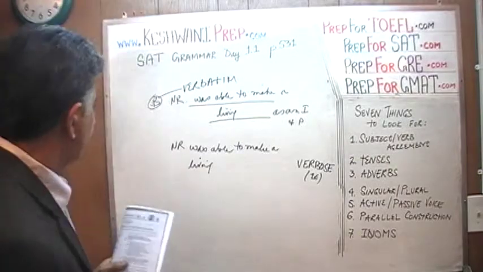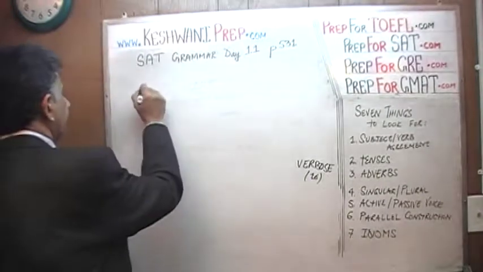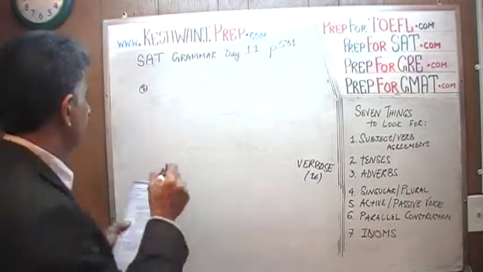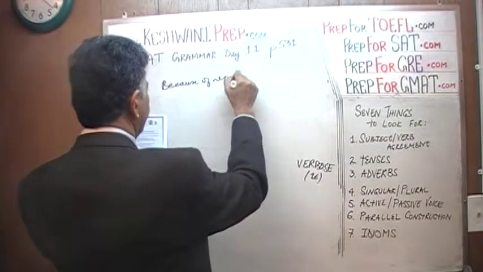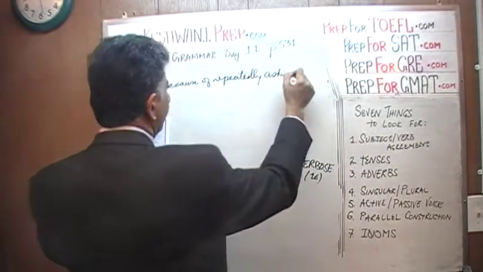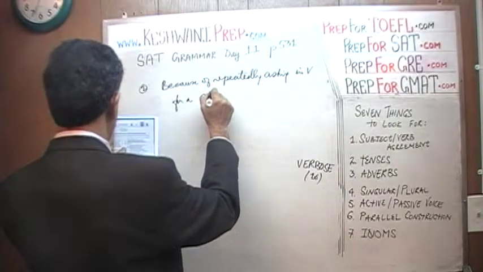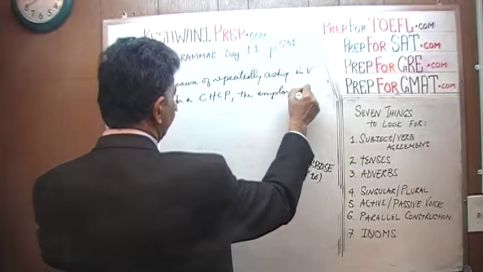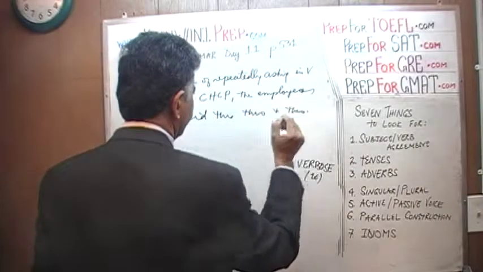Number 2. Because of repeatedly asking in vain for a comprehensive healthcare plan, the employees did this, and this. That's your sentence.